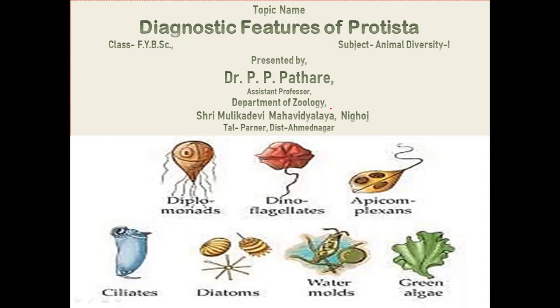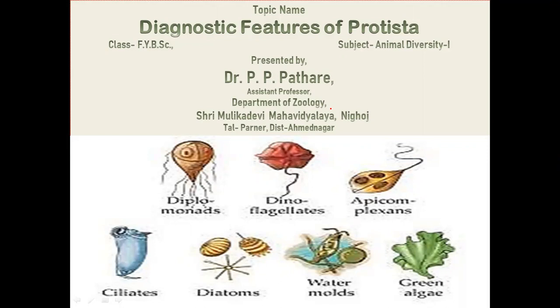These four classes are mainly present in phylum Protozoa, and we also discussed a few basic salient features of these classes, including their examples.